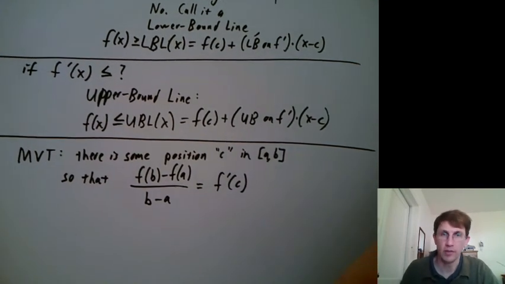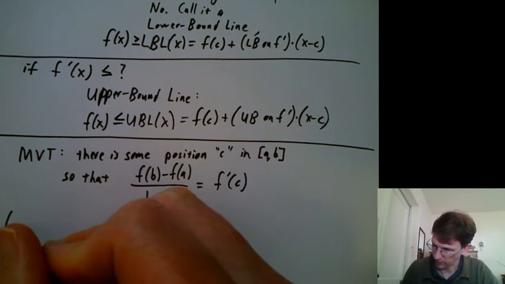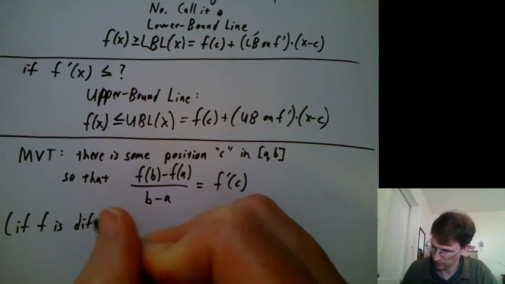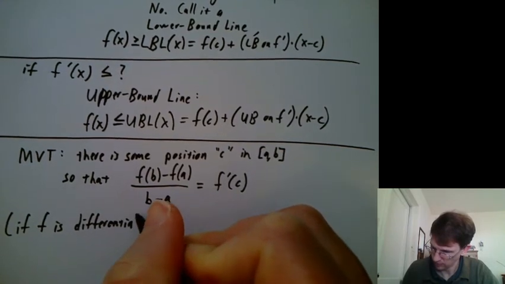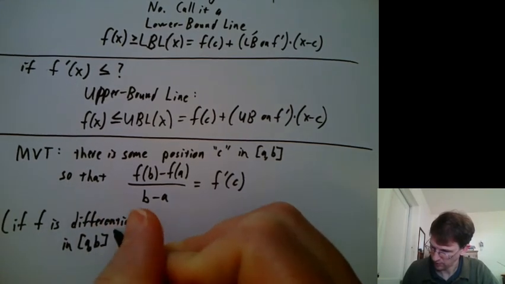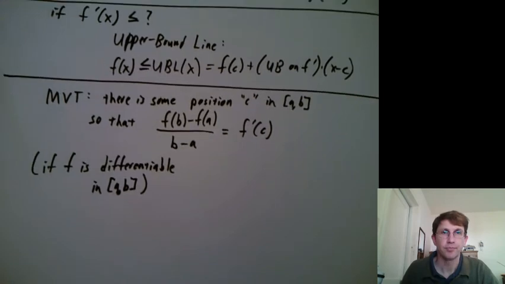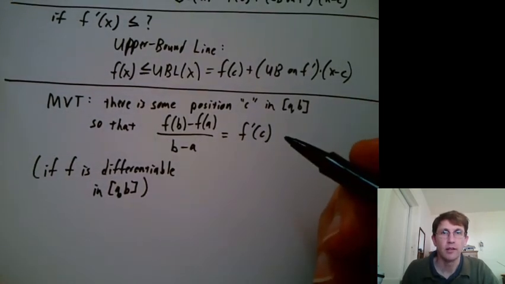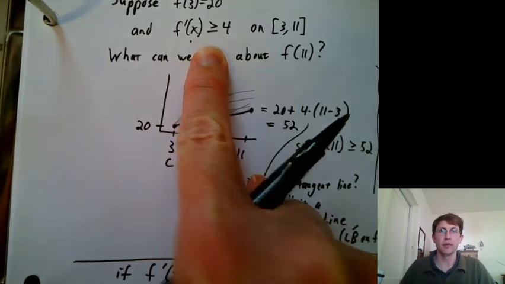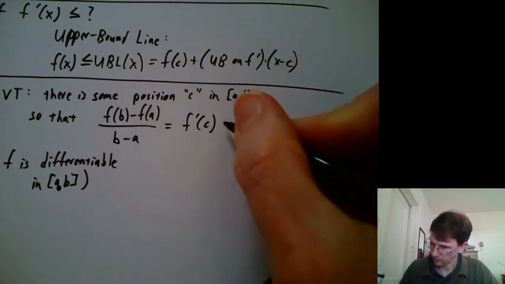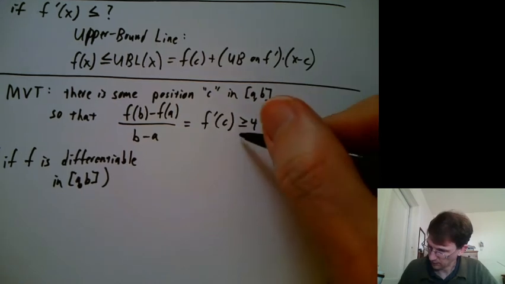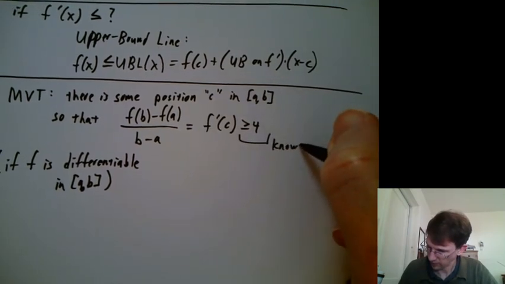So that's the mean value theorem, and we'll say if f is differentiable in a to b, and then what can we say about f prime of c? Well, if we have some bound on it, like f prime is always bigger than 4, let's just use the 4 as an example here. So let's say we were given that.